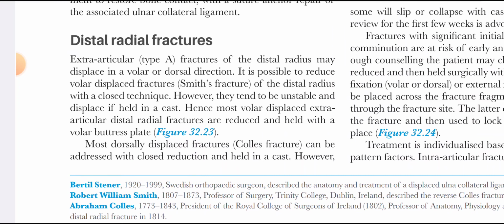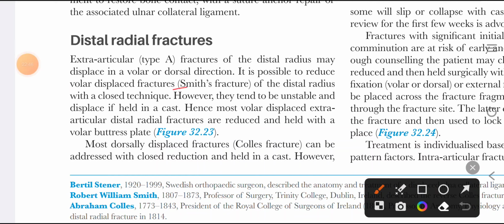Distal radius fractures can be extraarticular or intraarticular. Extraarticular fractures are type A fractures. They include Colles' fracture and Smith fracture. What is difference between Colles' fracture and Smith fracture? In Colles' fracture, the distal fragment of the radius is displaced dorsally. In Smith fracture, distal fragment is displaced volarly, on the volar side.